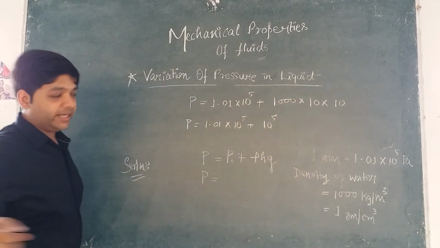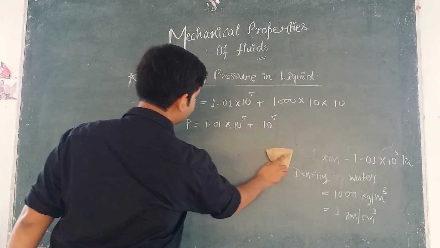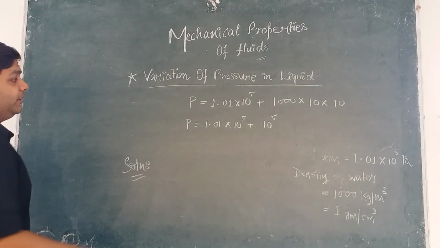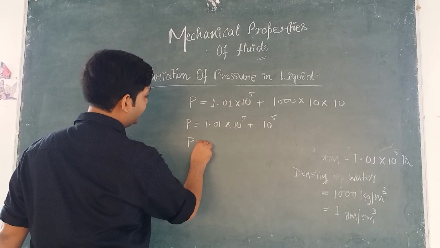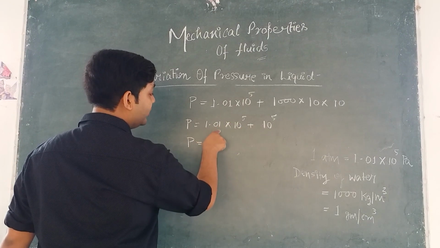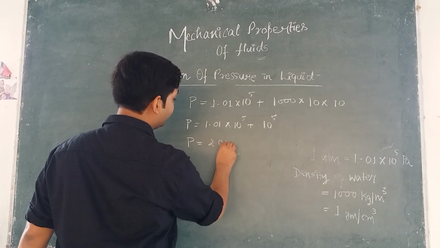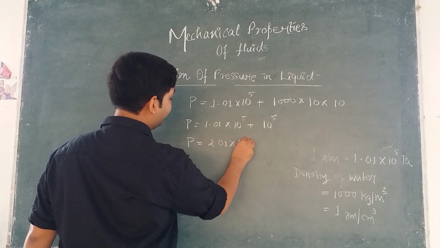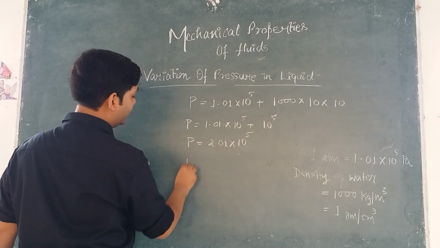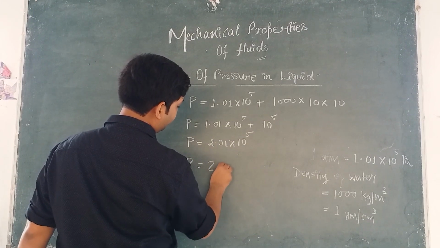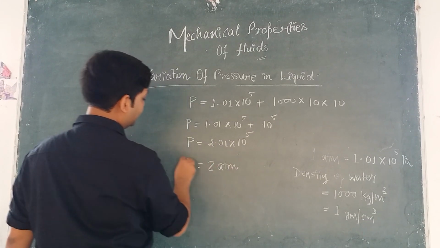So how much will it be? Taking 10 to the power 5 common, P is equal to 1.01 plus 1, which is equal to 2.01 into 10 to the power 5, and which is nearly equal to 2 atm. This is your answer.